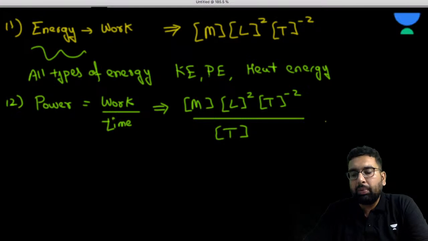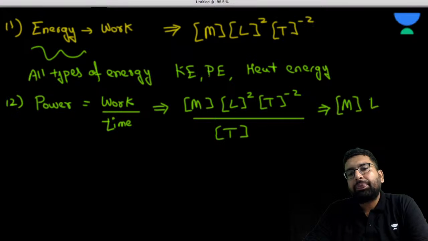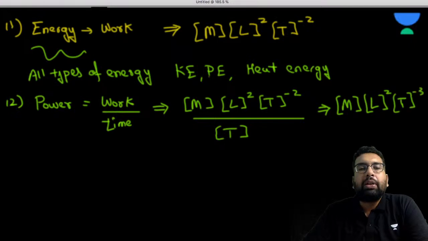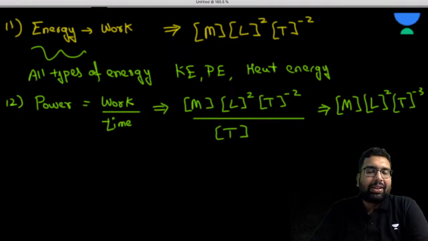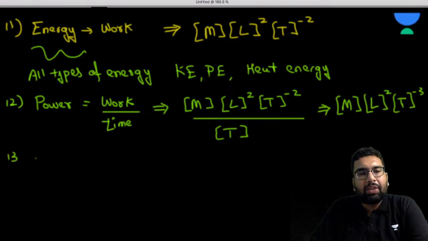So what is going to be the dimension of power? m L2 t minus 2, t minus 3. So the dimensions of power are m L2 t minus 3.